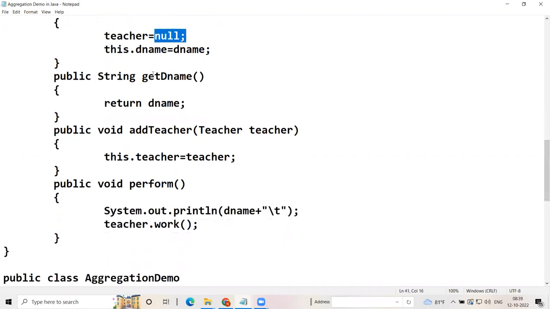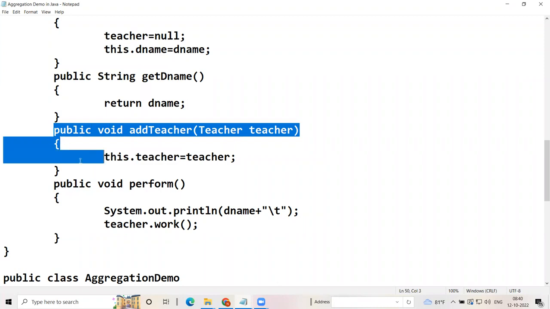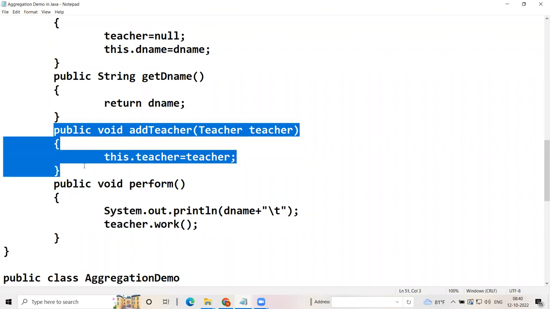Then we have get department name. Then we have add teacher. Now look at this add teacher. Add teacher is a method inside department which accepts a teacher reference, and whichever teacher reference is passed will be assigned to this.teacher, meaning the instance member. So what can you understand from this add teacher method?